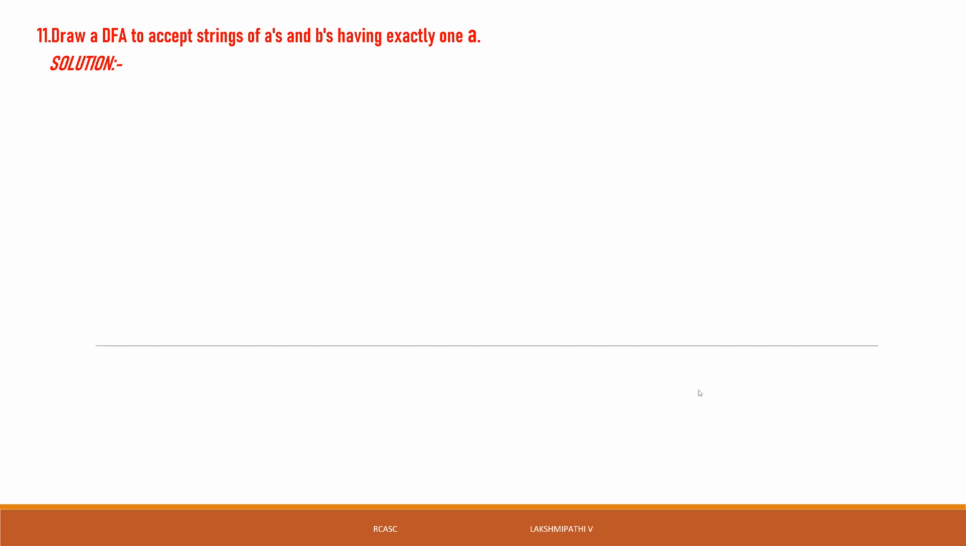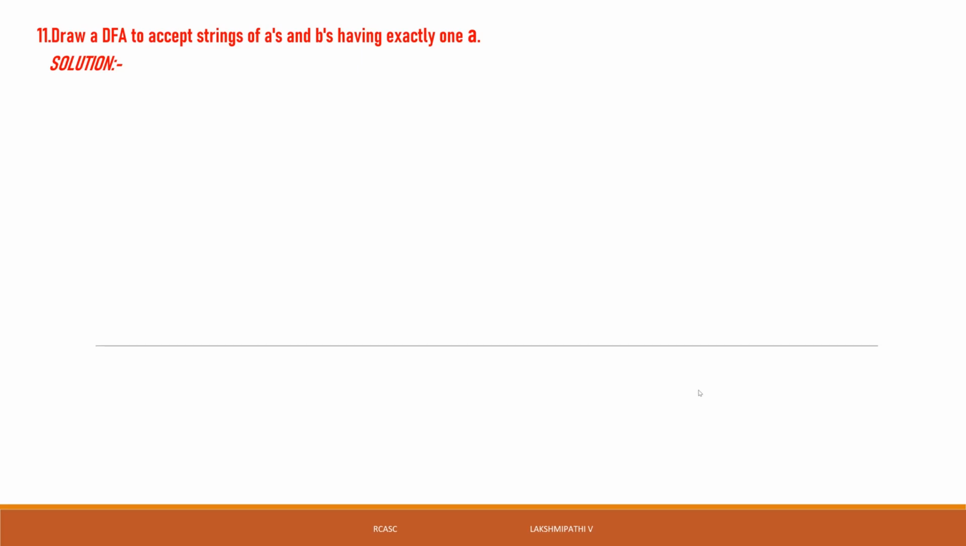For example, we already know how to try a DFA to accept the strings that end with 0 1, end with 1 1 0, or end with ABR, BC, like that. We have learned that one. Now, another type.